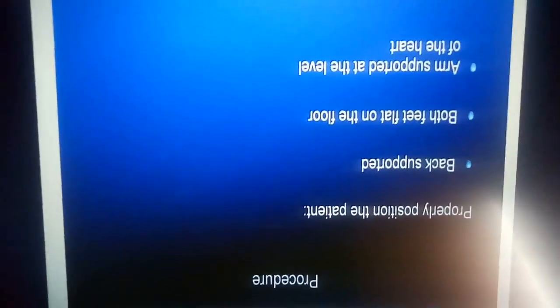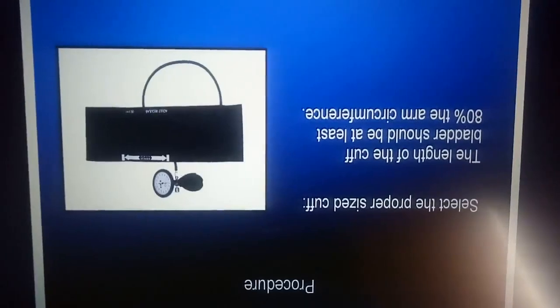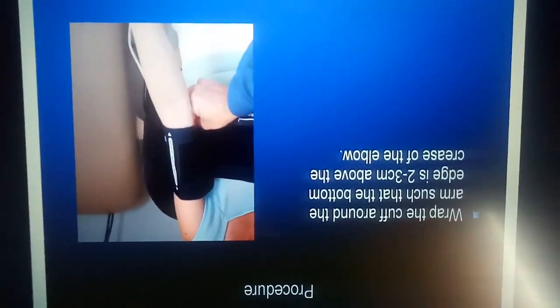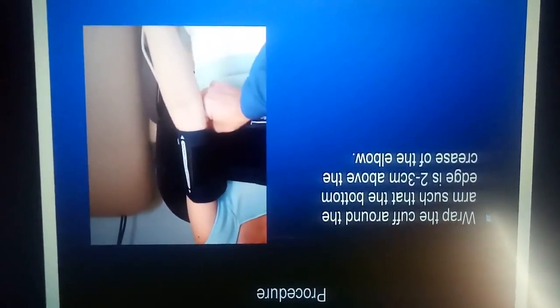So what is the procedure you want to follow? Properly position the patient: back supported, both feet flat on the floor, arm supported at the level of the heart. Select the proper size of cuff and the length of the cuff. The bladder should be at least 80% of arm circumference. Wrap the cuff around the arm such that the bottom edge is 2 to 3 cm above the crease of the elbow. Visible movement of the mercury meniscus should not be used as a measure of the blood pressure.